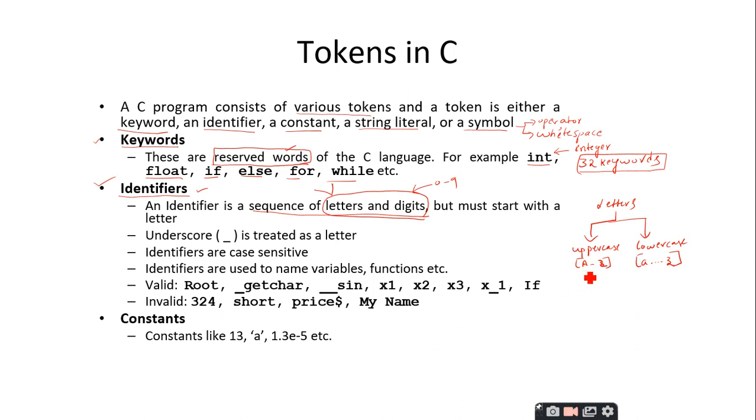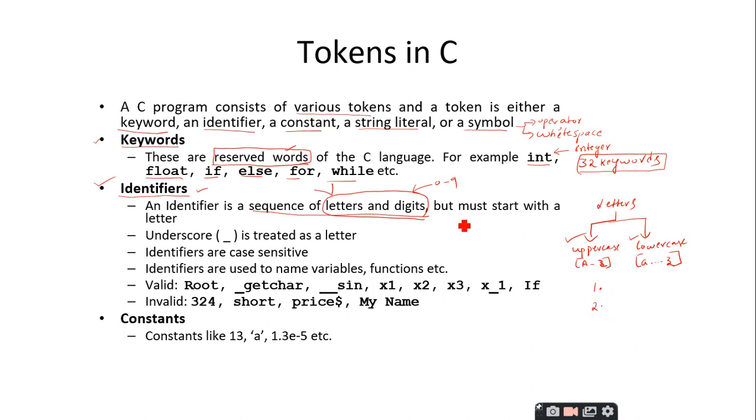So if you want to name a function, or if you want to give an identifier, that identifier may consist of the uppercase letters or lowercase letters or digits, or a combination of anything is possible. That is the first rule. So the first rule specifies what content should be there inside the identifier.